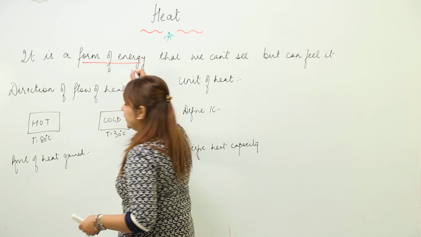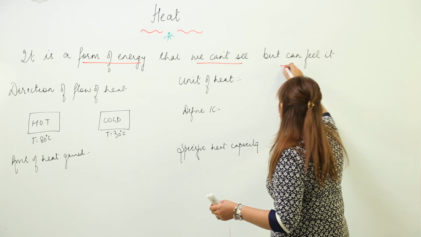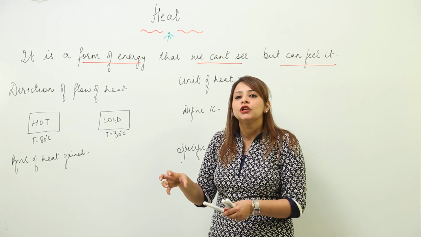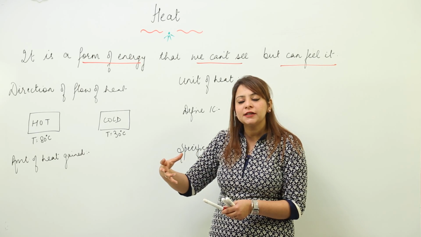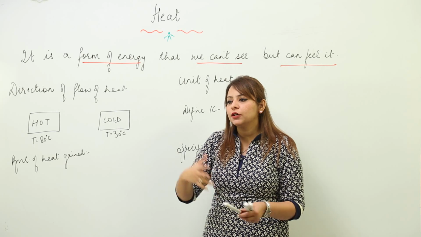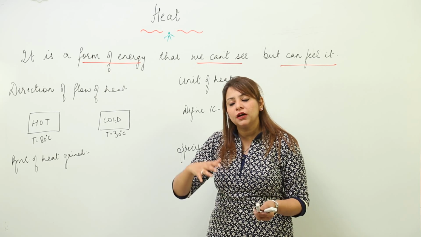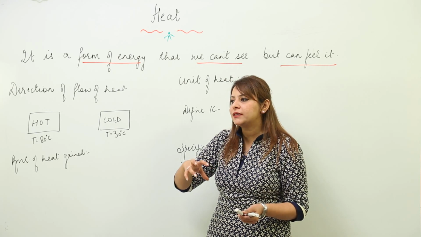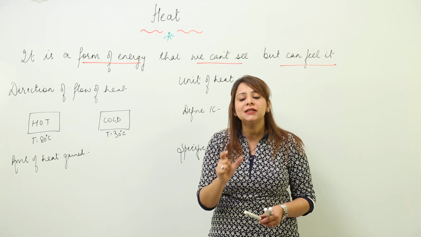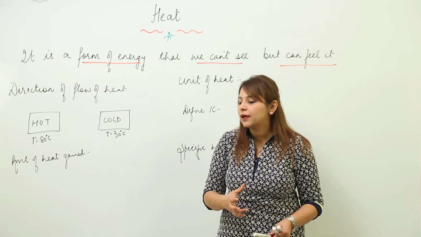Obviously it is a form of energy that we can't see. You cannot see heat, but you can feel it. Suppose anything is hot, so when you touch that thing, what it is emitting is heat energy. That is why you feel hot. So wherever there is hotness, that means heat energy is there. And if somebody is cold, that means it possesses less heat. So heat is a form of energy which imparts hotness to a body.